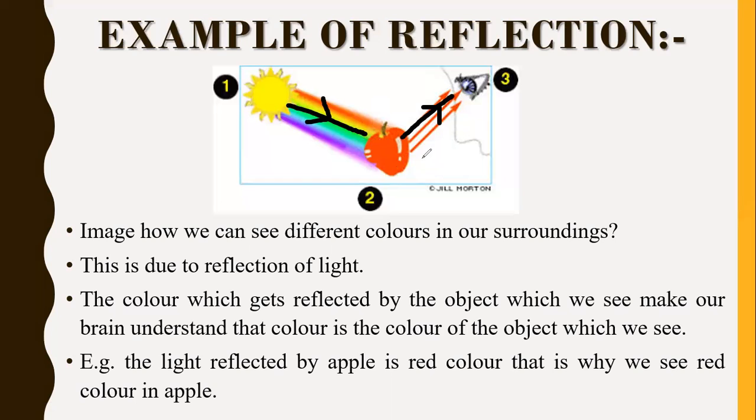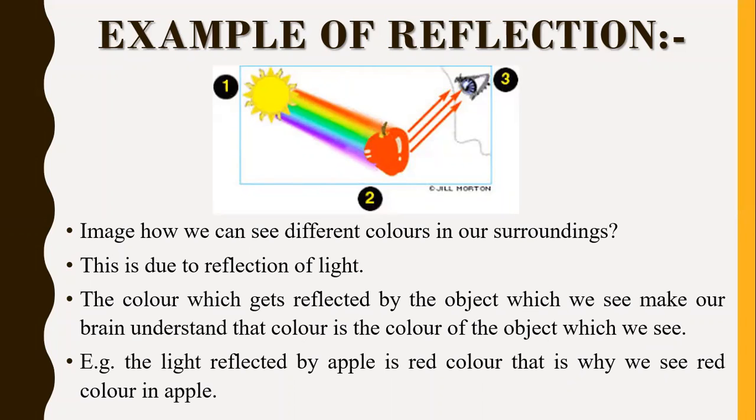Same goes with other colors, right? If you see the leaves of a plant, you are able to see the green color on it. Why? Because the incident light is falling on it with 7 colors. It is a combination of 7 colors because it's white light, the sunlight, and when it reflects green color into your eyes, it appears green. All the rest of the colors are absorbed by the leaf, right? So this is an example of reflection, and because of reflection only we are able to see colors. The color which gets reflected by the object makes our brain understand that it is the color of the object which we see, right?